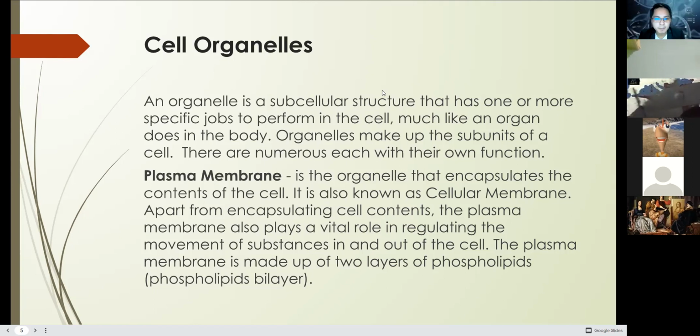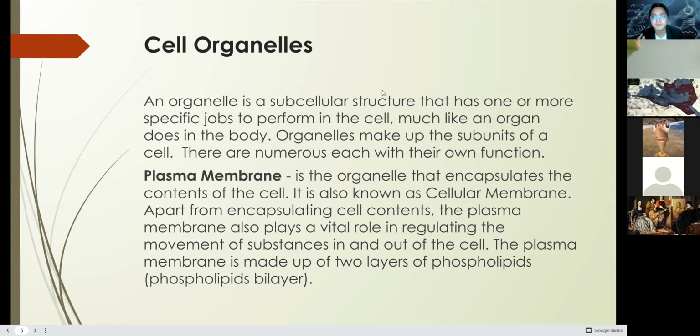The plasma membrane is made up of 2 layers of phospholipid, or in scientific term, the phospholipid bilayer.